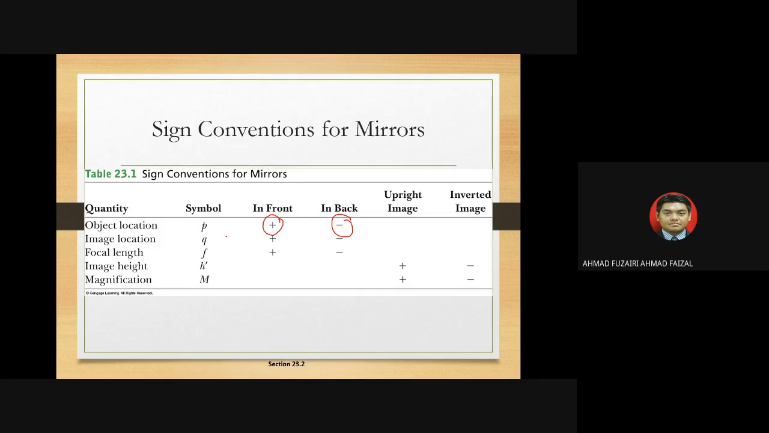How about the image location? The image location in front of the mirror is positive, and at the back of the mirror is negative. How about focal length? The focal length in front of the mirror is considered positive, and if the focal point is on the other side, at the back of the mirror, it becomes negative. How about the image height? The upright image is positive, the inverted image is negative. For magnification, the upright image is positive and the inverted image is negative.